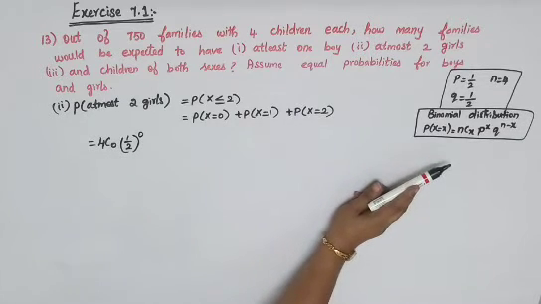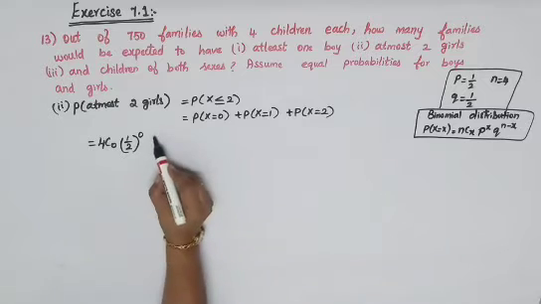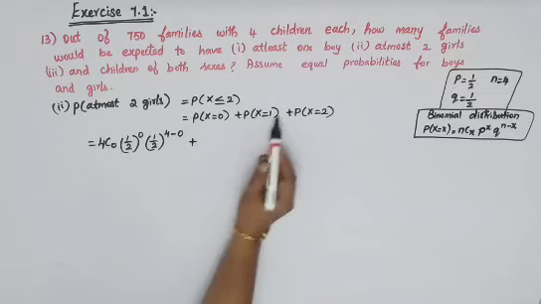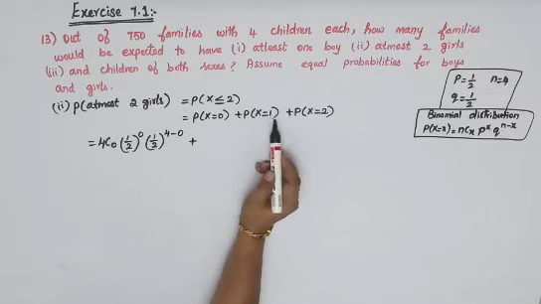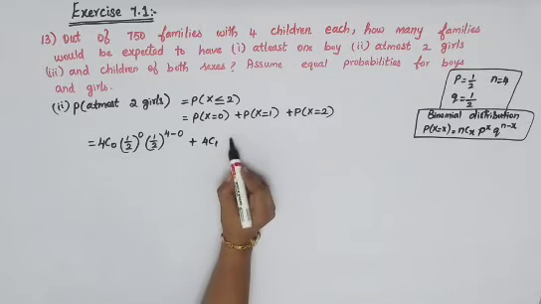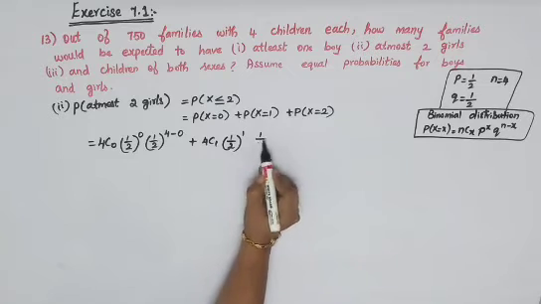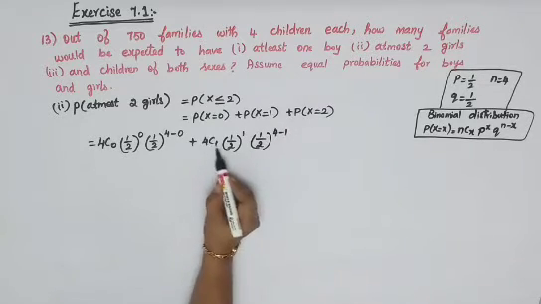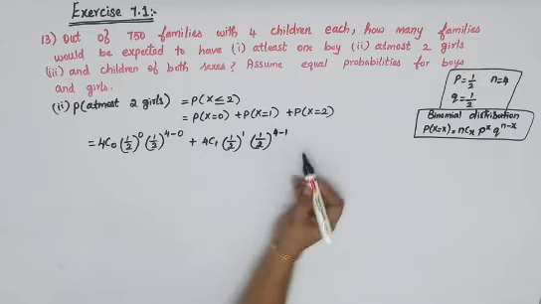Again Q power n minus x, so Q is 1 by 2, n is 4, so 4 minus 0. Plus going to a second term, x is 1 now. So 4C1, 1 by 2 the whole power 1, again 1 by 2 the whole power 4 minus 1.